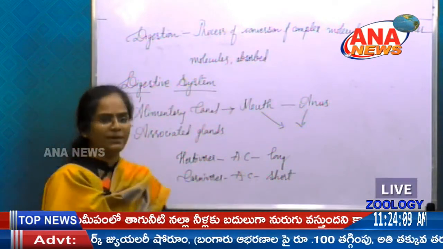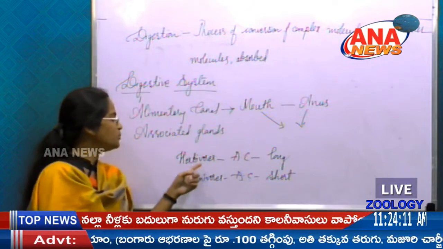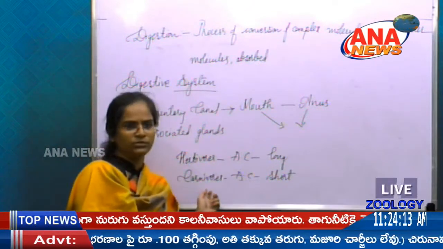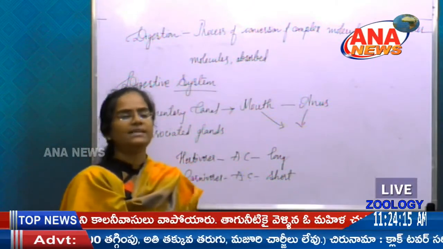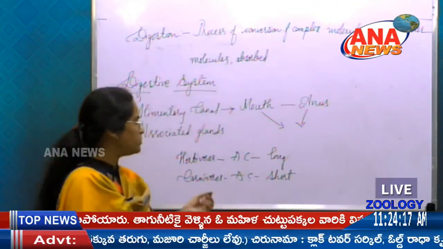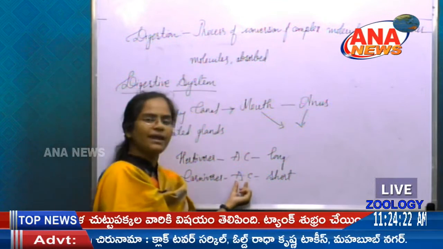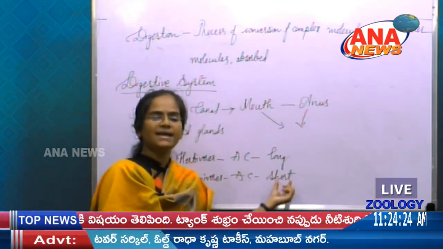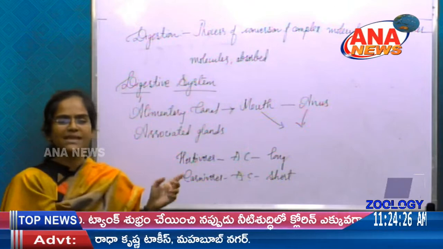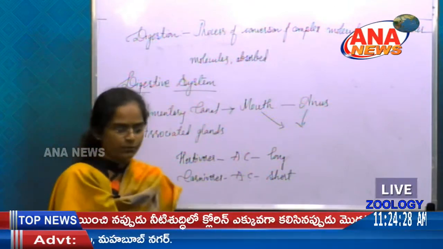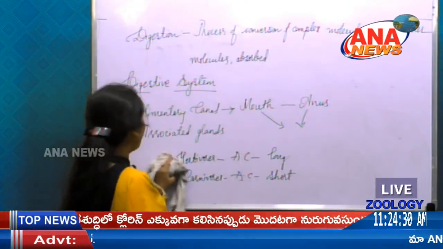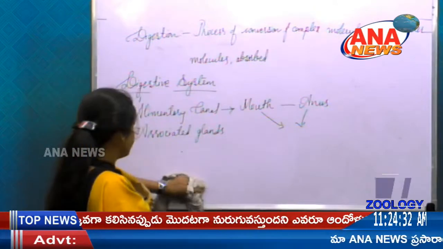So why does this happen here? Because as you move from herbivores to carnivores, so the efficiency of digestion has been increased. So because of this efficiency, so though the size of alimentary canal is short, so the food which has been taken by these organisms can be easily digested. So first of all, let me say the parts which are coming under alimentary canal.